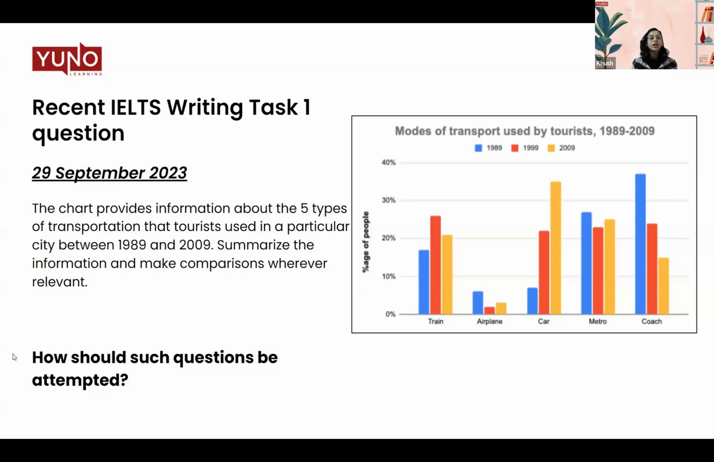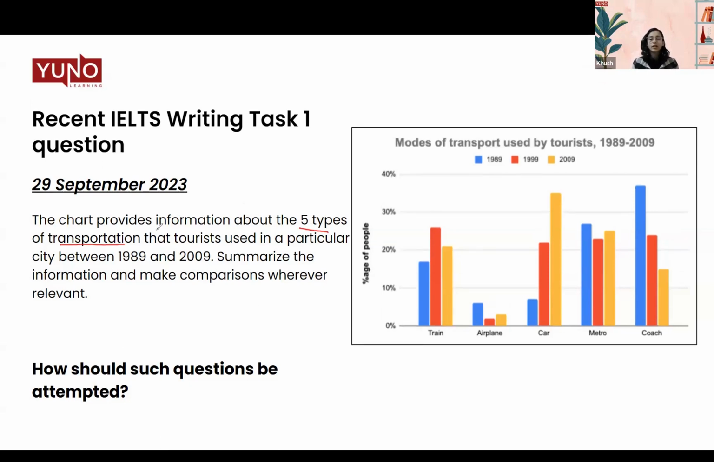Let's have a look at the question. The chart provides information about 5 types of transportation. So we're going to talk about the different types of transportation used by tourists in a particular city. The city is not named, between 1989 and 2009. Summarize the information and make comparisons wherever relevant.